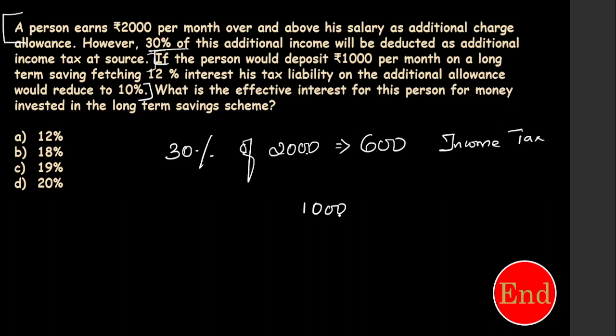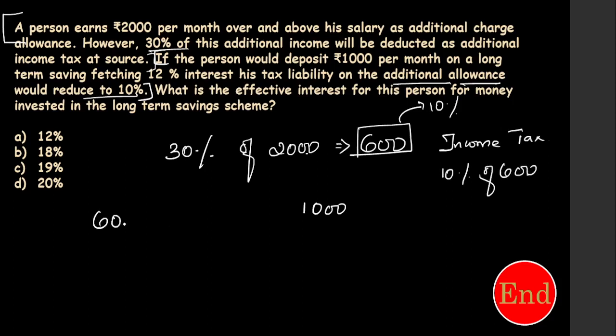By depositing, the additional tax is reduced by 10%. From where? From this 600, 10% is reduced. What is 10% of 600? That is 60. So 60 rupees is reduced.